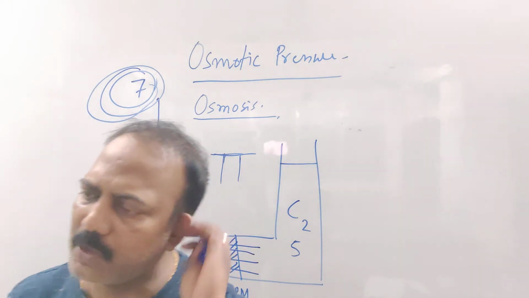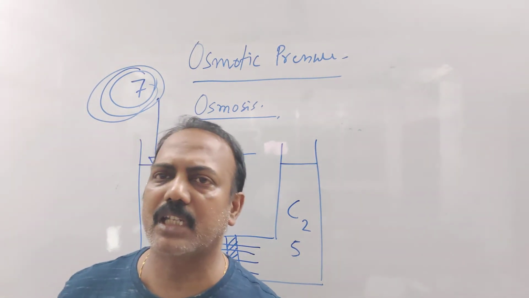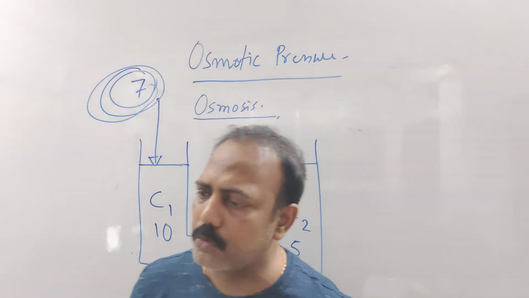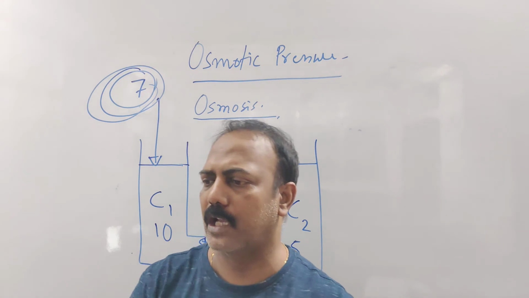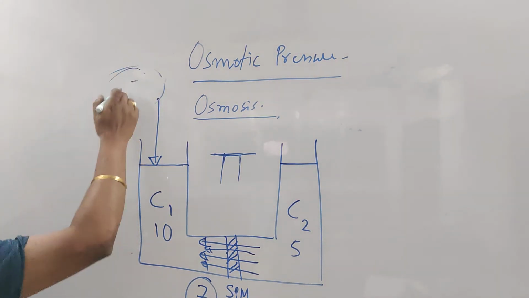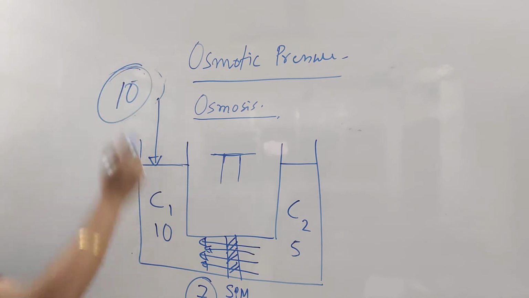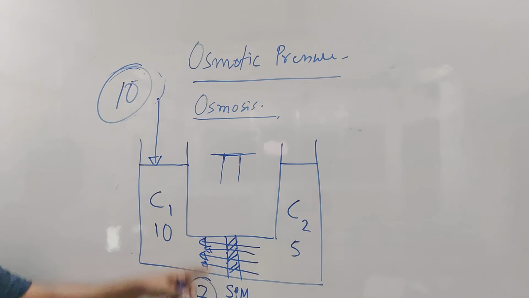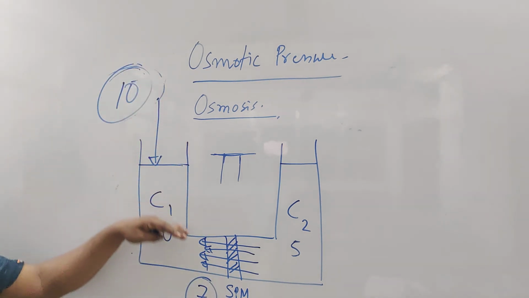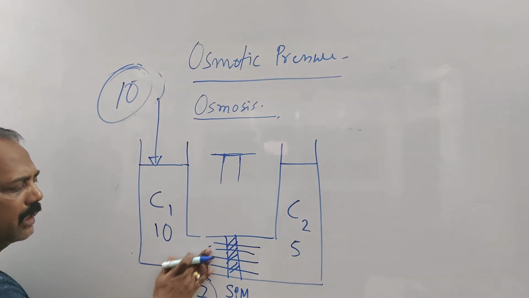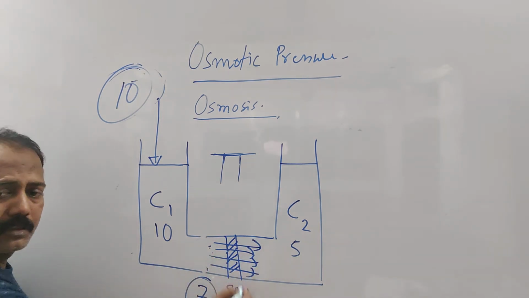So what is osmotic pressure? Osmotic pressure is nothing but the external pressure that is required to just stop the osmosis. Fine. Now I am applying an external pressure of 10. What will happen? From here, with pressure 7 the water is trying to come, and I am applying some external pressure which is higher than the osmotic pressure. What will happen? The water molecules now start flowing in the opposite direction.